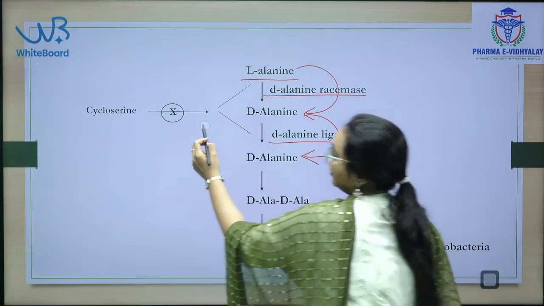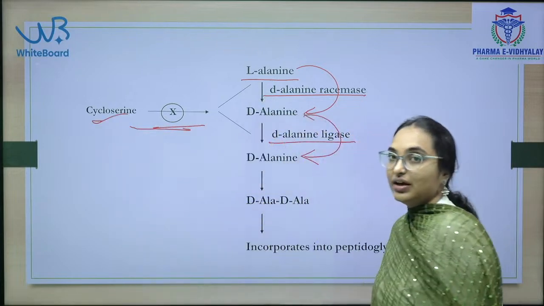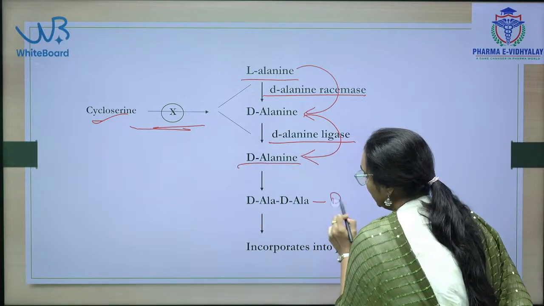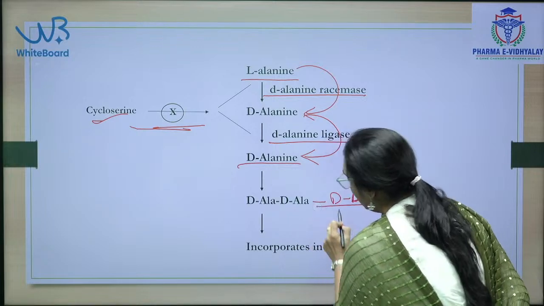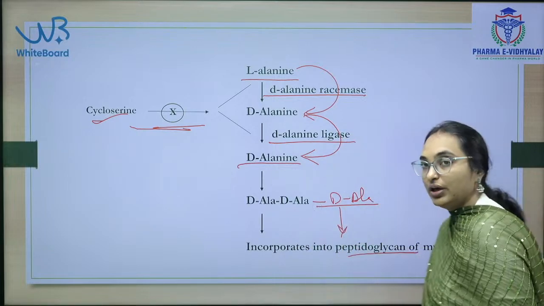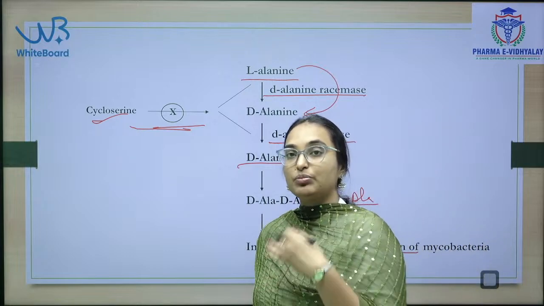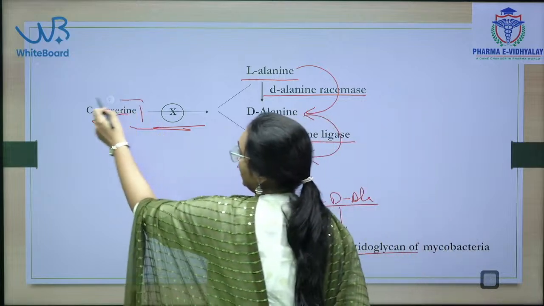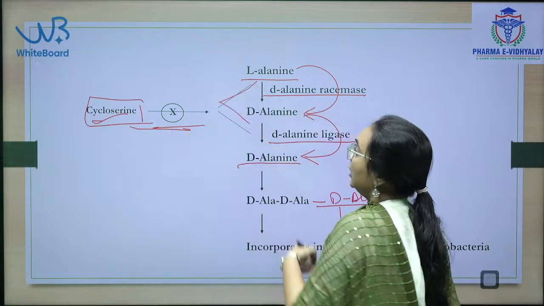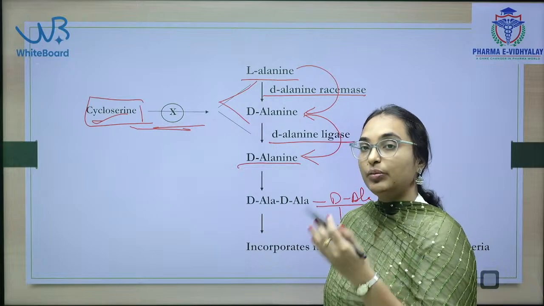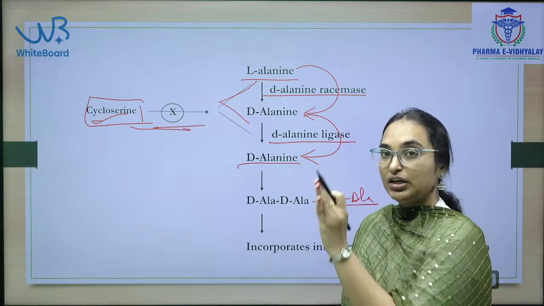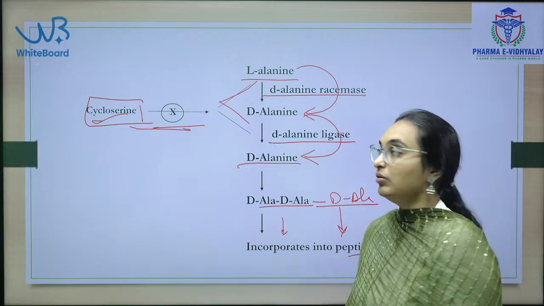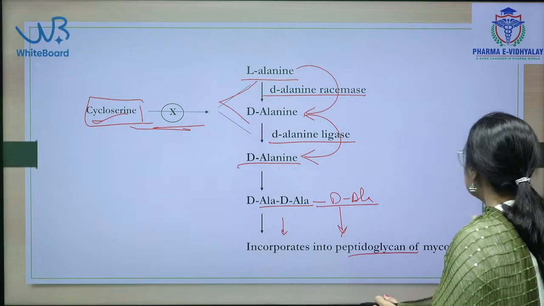This conversion will be stopped by cycloserine, because D-alanine, D-alanine chains are important for the peptidoglycan layer formation, and the peptidoglycan layer is important for the bacterial cell wall. So, cycloserine targets the L-alanine to D-alanine conversion, thereby preventing D-alanine formation, and thereby preventing the peptidoglycan layer. This is the mechanism of action of cycloserine.